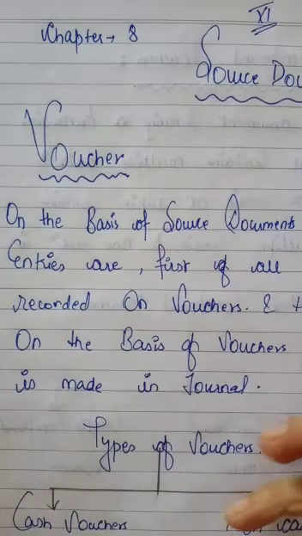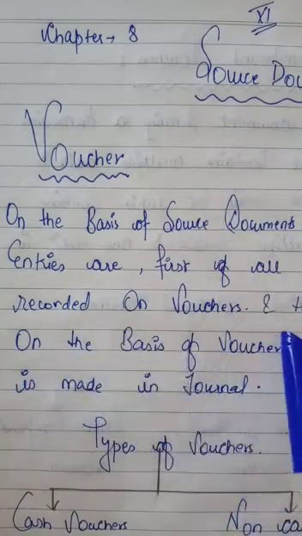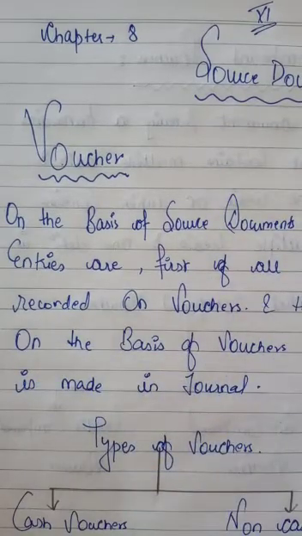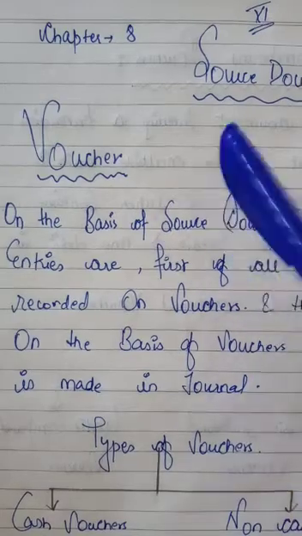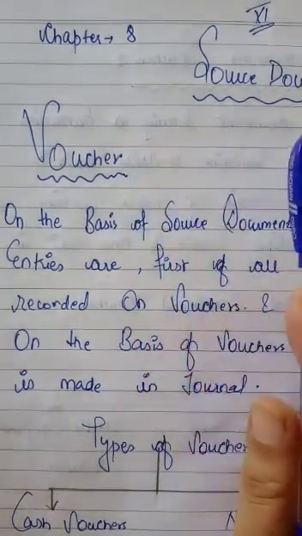Means directly from the bills etc. we will not go to make the journal. It will be very difficult for us. So a rough background we prepare for passing journal entries. For passing journal entries we prepare a rough background, and that rough background is called a voucher.